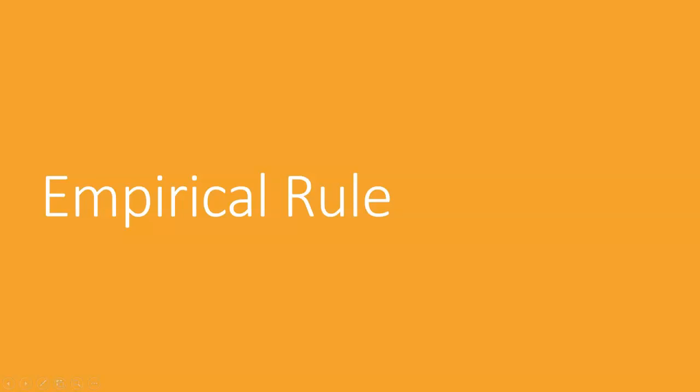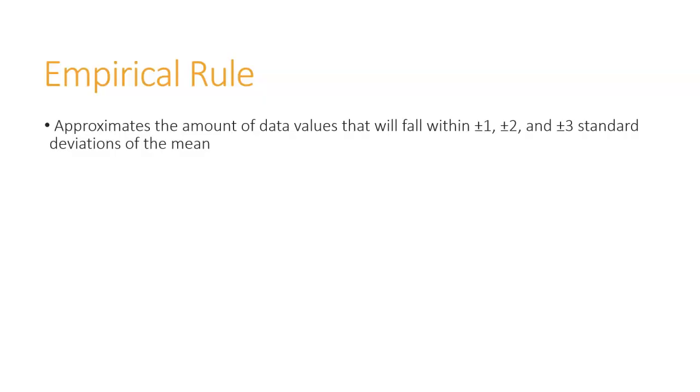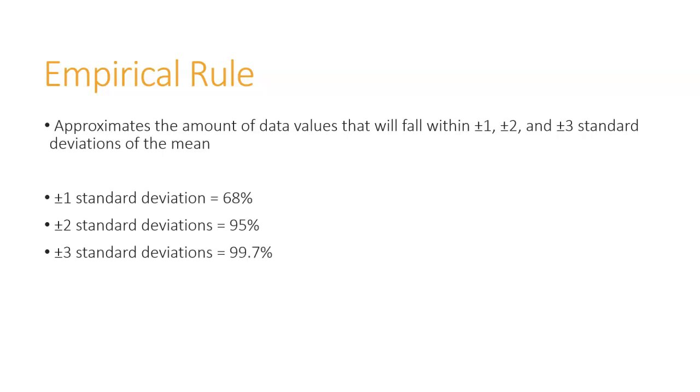Let's talk about the empirical rule. So the empirical rule helps us approximate the amount of data values that will fall within 1, 2, and 3 standard deviations away from the mean. So we will be able to say that within plus and minus 1 standard deviation, that will be about 68% of our total data. Between plus and minus 2, that's 95%. And plus and minus 3 standard deviations is